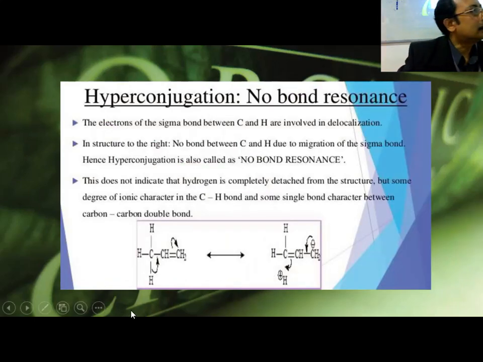No bond resonance. Yes, it is also here, so I need not write it on the board. You see here that structure is happening, breaking this way. Not only carbocation, it is giving stability to alkene also. So this is another factor. Third one, not very prominent, but I can keep it third. No bond resonance, that's also a factor. It is called hyperconjugation. Hyper means more, and conjugation means delocalization among the conjugated double bonds. If it happens between sigma and pi, then it is hyperconjugation. If it happens between only pi, then it is conjugation.